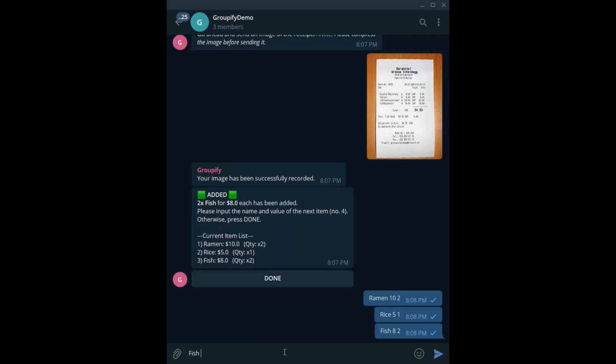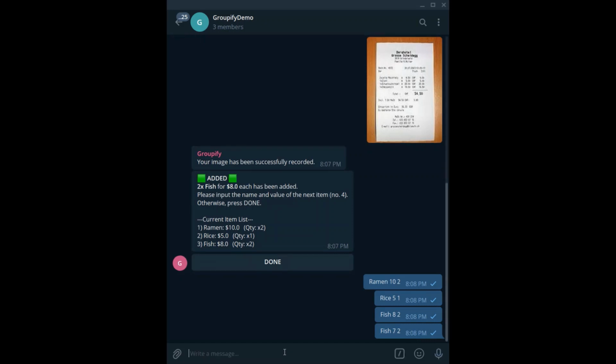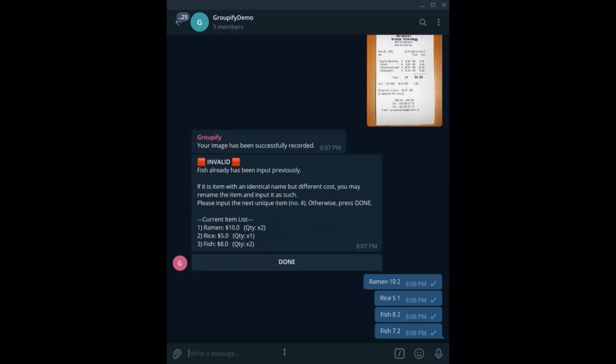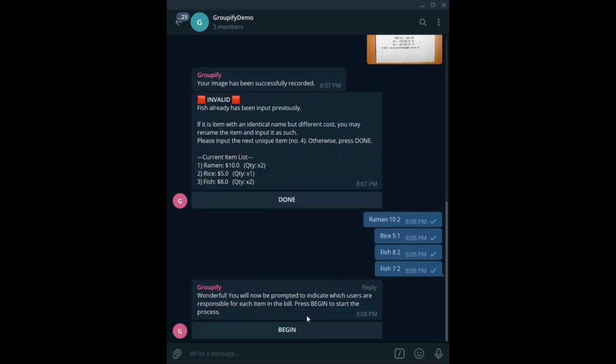Users also cannot input two items that are of the same name. If they do so, they will be alerted of an invalid input. So when we try to input fish again, the bot will alert the user with an error. Once all items have been inputted, the bot will prompt the user to select the payers for each item. Click Begin to start the process.